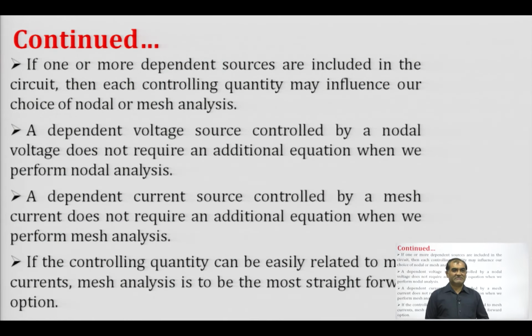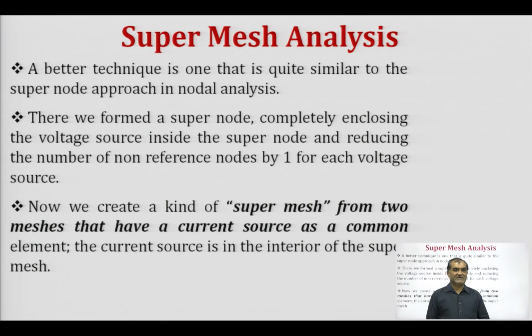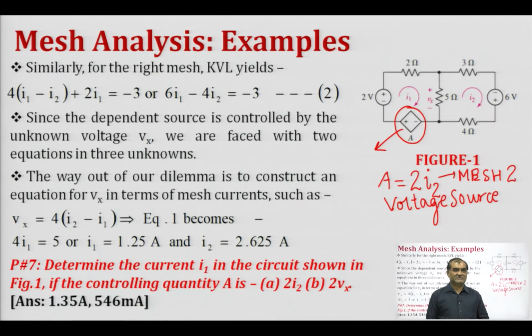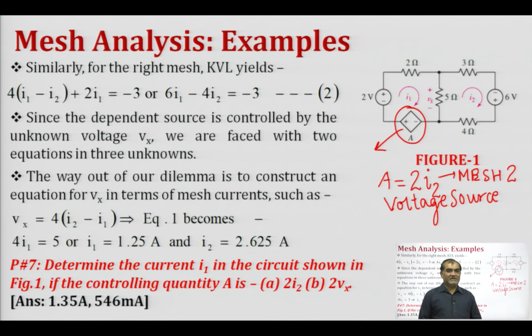Now, similarly, as we have discussed in the previous slide, if the controlling quantity can be easily related to mesh current, then mesh analysis is to be performed. So, quickly going through this part, we go slightly back to this particular example, where we were to find the current I 1 in the circuit shown in this figure 1, if the controlling quantity is 2 I 2 and 2 V x.